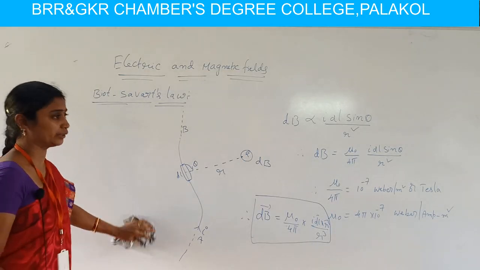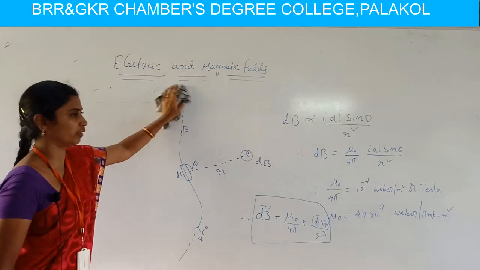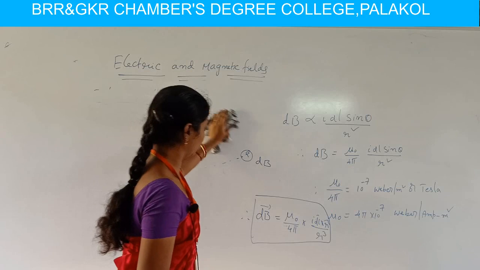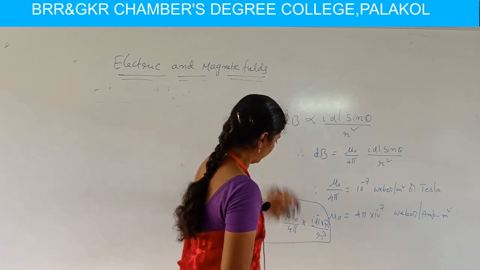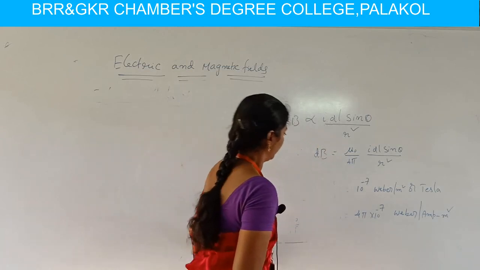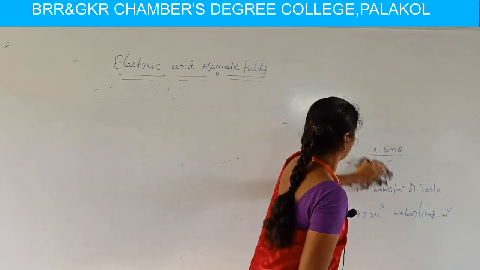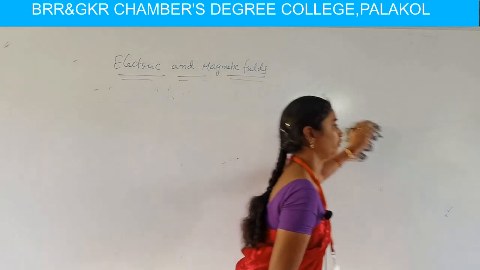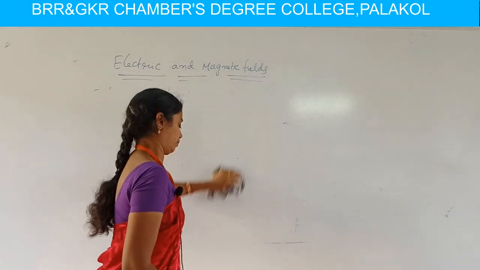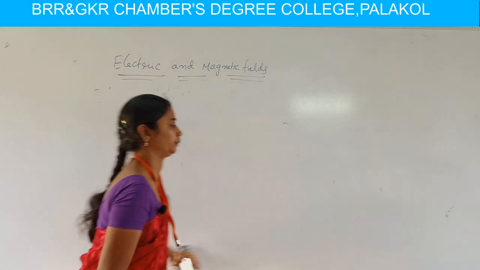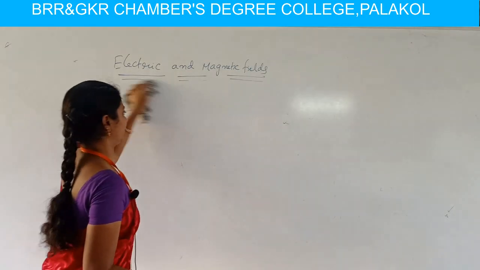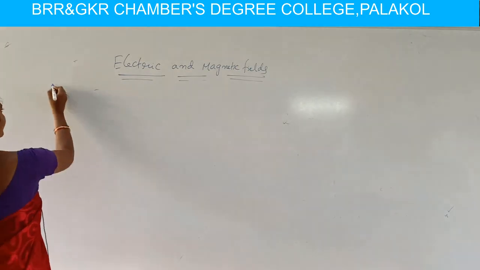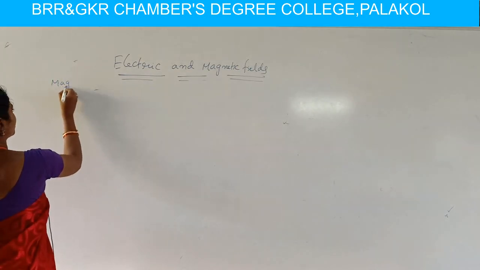Biot and Savart performed a number of experiments by using these straight conductors, repeating a number of times, and they observed and calculated this magnetic field induction for many conductors at some distance by using these experimental phenomena. Okay, our next topic is magnetic field induction